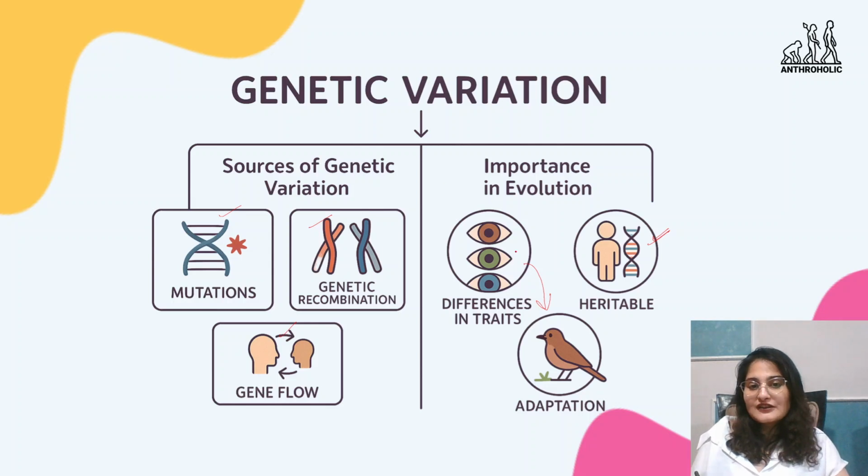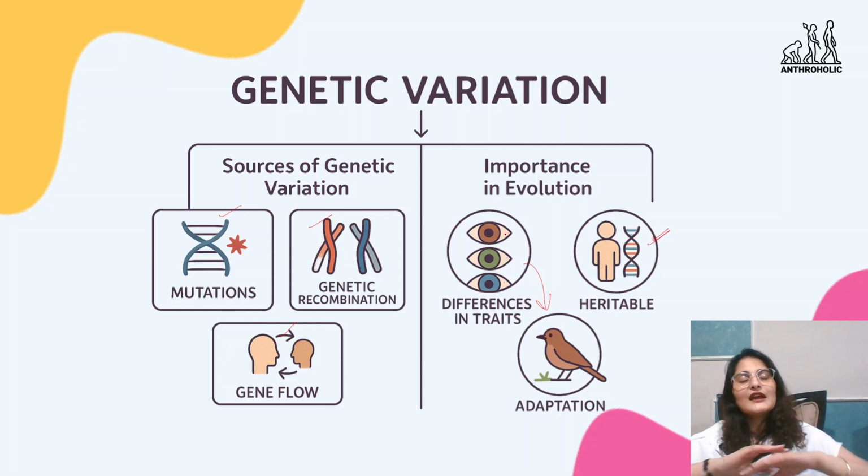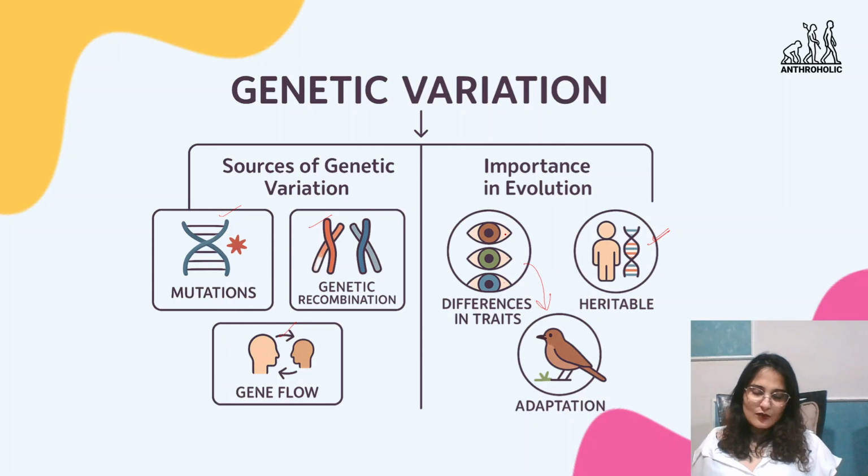Right? So if we look at the difference of, say, color of eyes: brown, green, and blue. Now if the entire population has brown eyes, that is the only thing that will be passed down. And if that is the only thing passed down, we don't know if it is suiting the environment or not, because if anything happens, everyone is going to suffer the same. But if there's a difference in color, the environment in general will get to know that okay, blue is suiting much better, so blue traits are going to be passed further and further. Why? Because it is adapting better, it is more suitable for the environment.